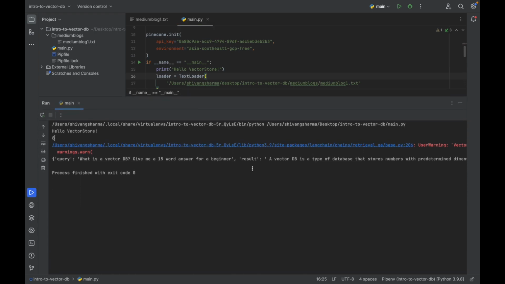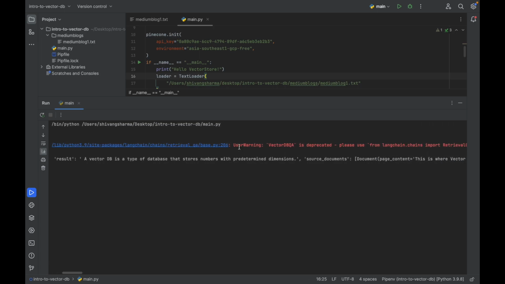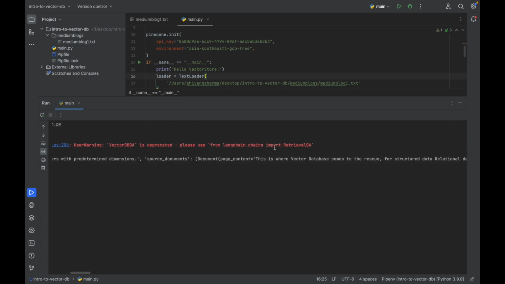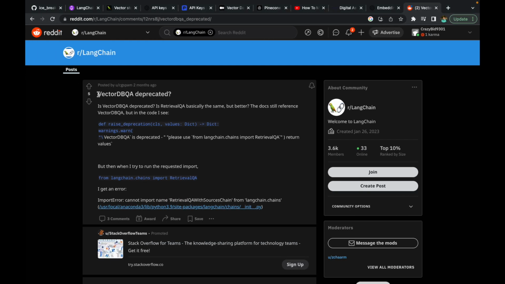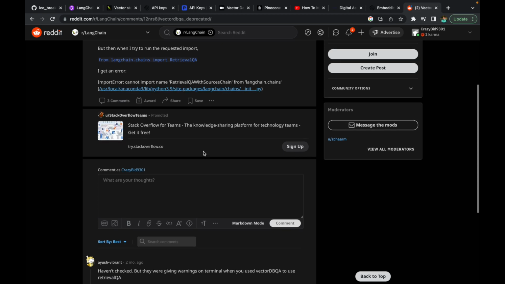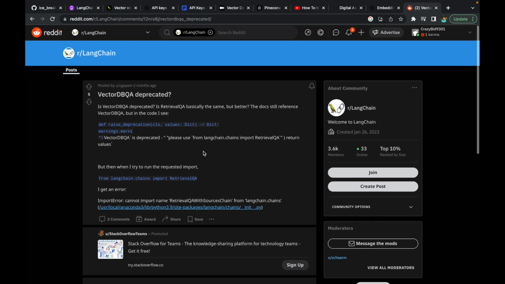And over here, as you can see, we are also getting a warning. Now this warning is as VectorDBQA is deprecated and replaced by RetrievalQA, which is basically the same, but does a certain amount of tasks even better.